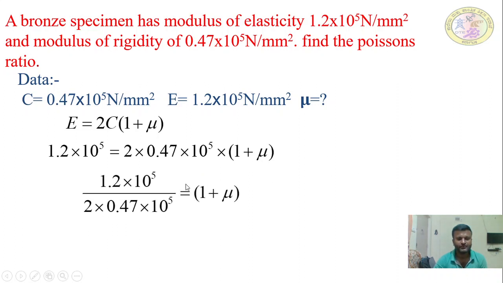You can find out mu by using this relation, and you should have a scientific calculator. Try to work out the number of multiplications we have in denominators, with additions and subtractions, maintaining the brackets, and find the right answer. Please try to practice how to use the calculator. So mu is equal to 0.276. This is the answer we have for a bronze material, with given elastic constants like Young's modulus of elasticity and rigidity modulus.